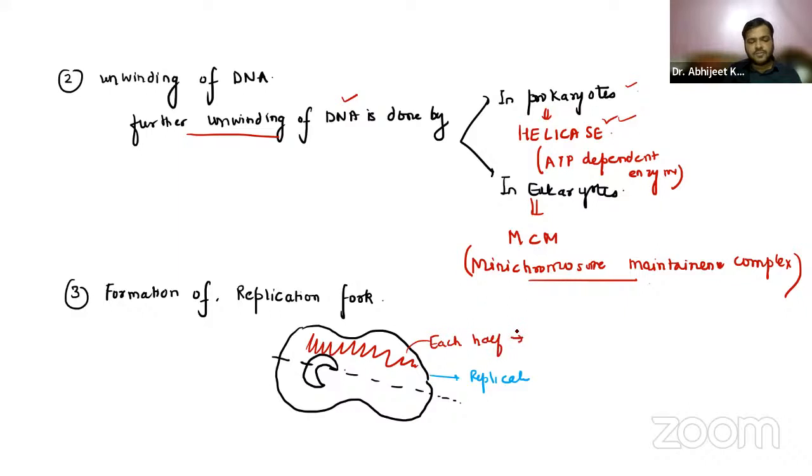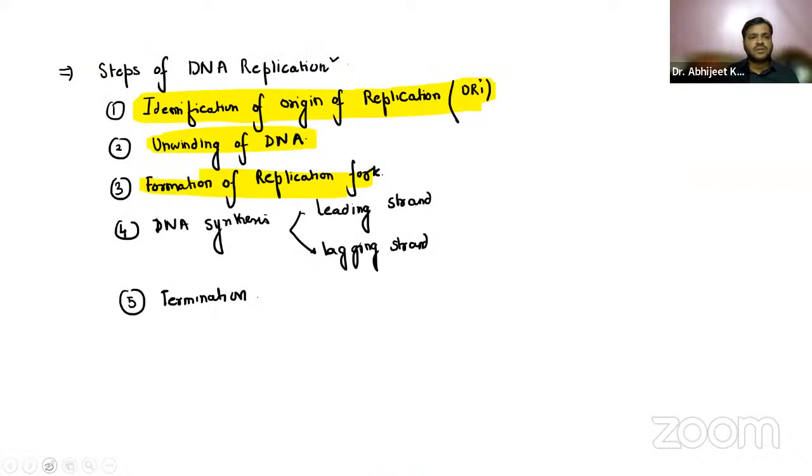Each half, the replication fork will be formed. So basically this structure is a replication bubble. How will the replication fork be formed? Let us see in the DNA synthesis part, the fourth step. Let me draw it for you, then you will understand it better.